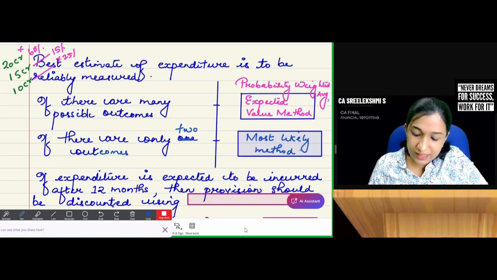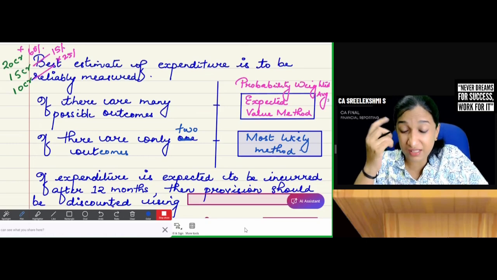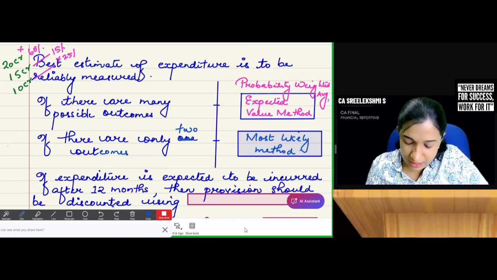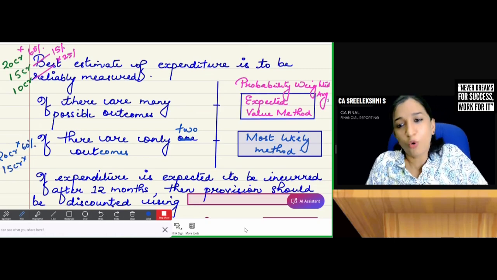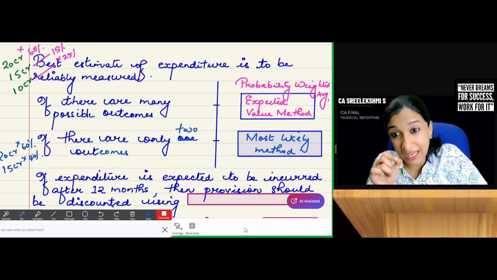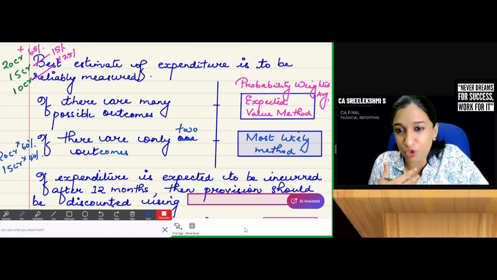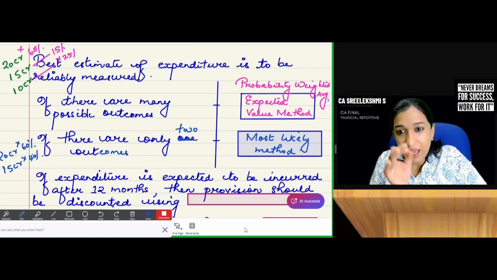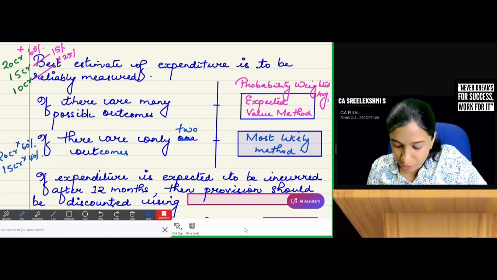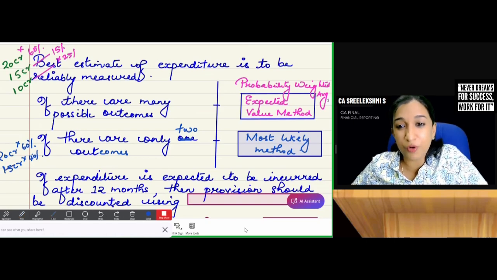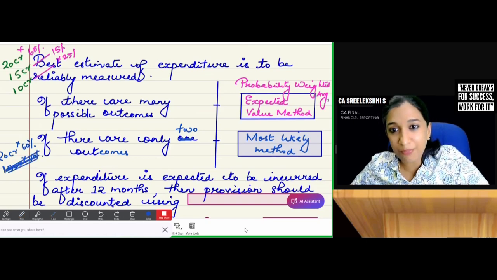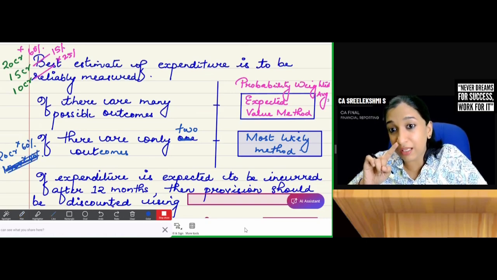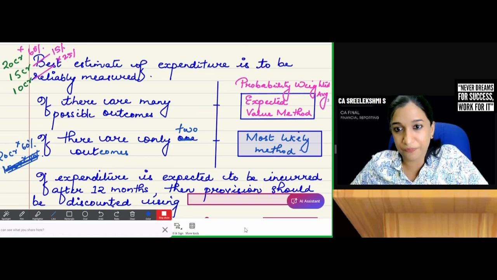For example, 20 crores with 60% probability and 15 crores with 40% probability, but only two outcomes are possible. Then according to the standard, it is not our creativity: you should create provision for that outcome which has the highest probability.